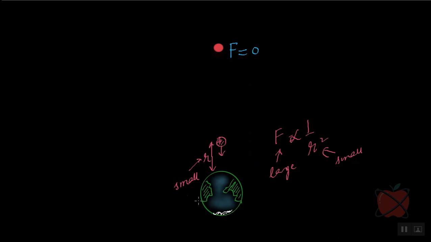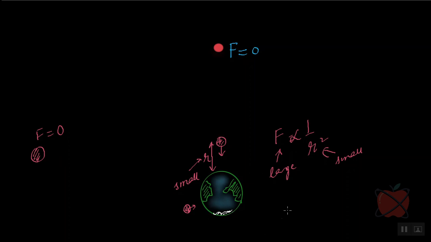Understand? So anywhere you put a body here, and since the distance is still small, this body will be able to fall back onto the Earth. Got it? What about if the body is very far here? Will this body be able to fall onto the Earth? No. Why? Because F here will be 0. Why is F 0? Because R here is very large. It's infinite. And if R is infinite, F will be 0. You got the idea or not?